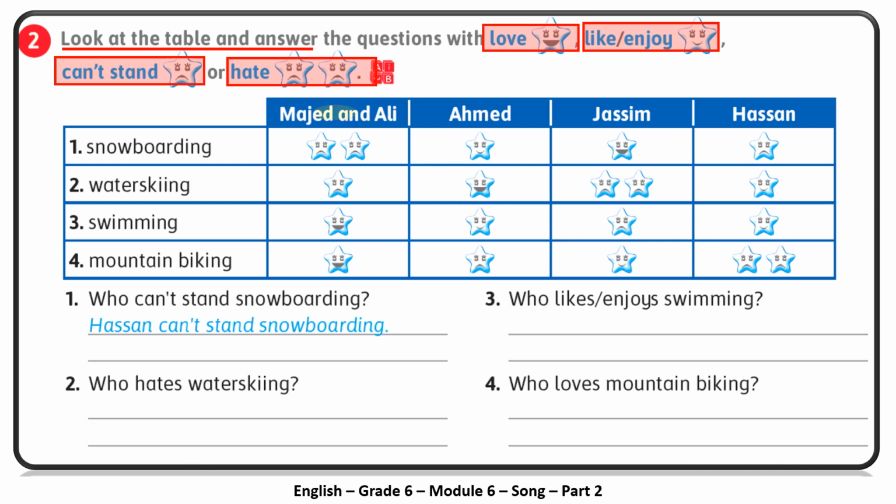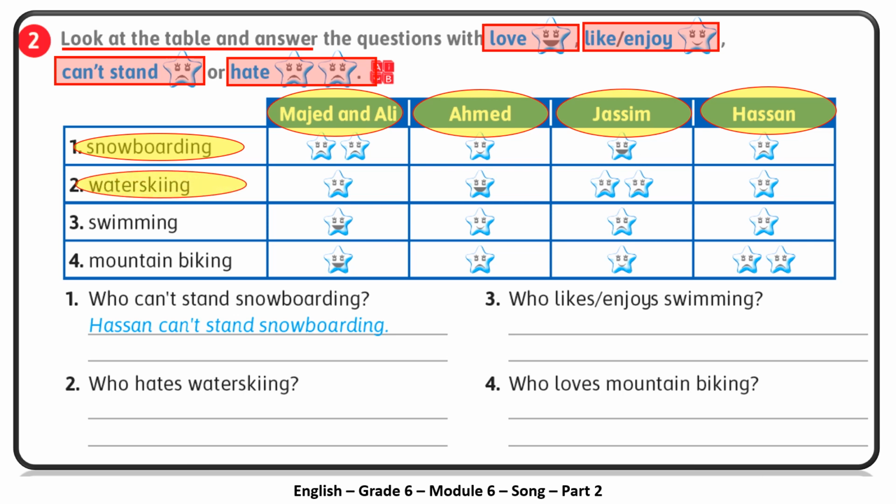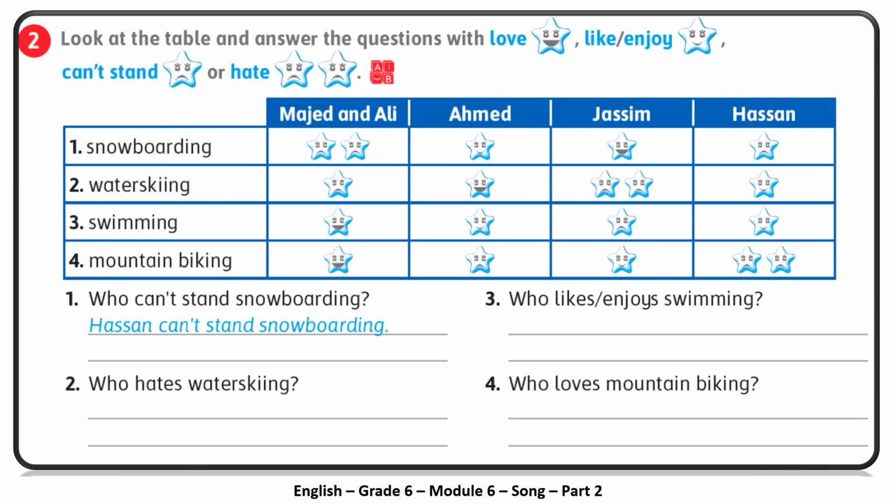On this table, we have 4 groups of people. We have Majid and Ali, Ahmed, Jasim, and Hassan. Also, we have 4 activities: snowboarding, water skiing, swimming, and mountain biking. So, let's have a look at number 1 to study in order to follow. Let's analyze number 1 together.